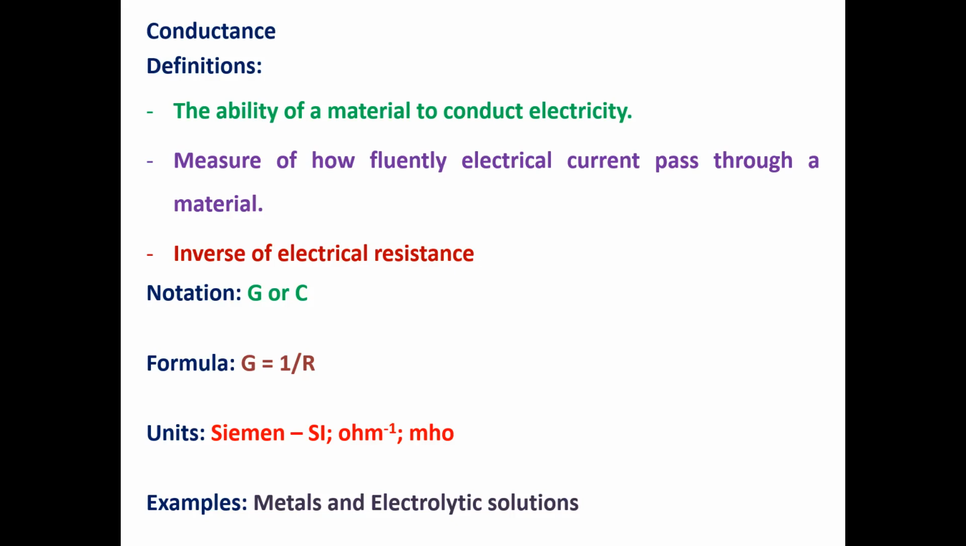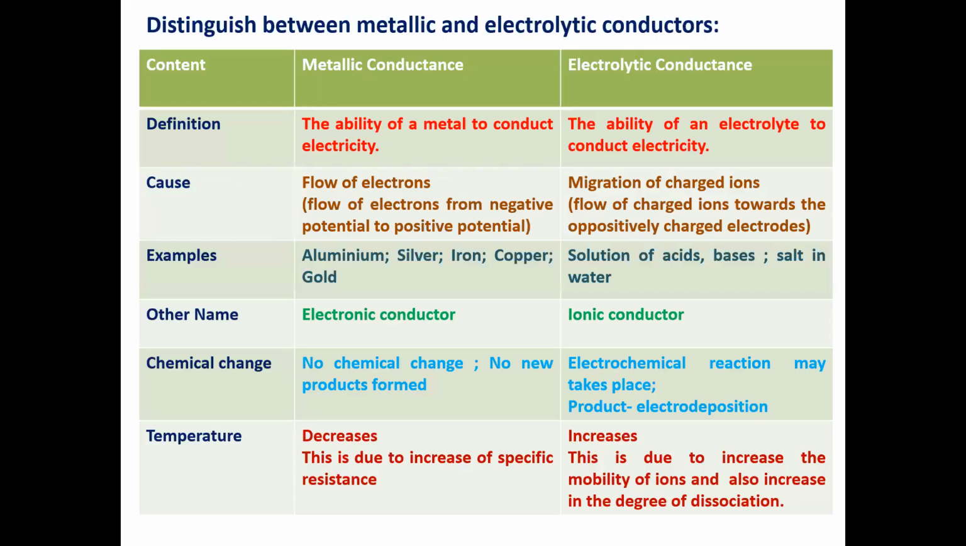The unit of conductance is Siemens. This is the SI unit. The other units are ohm inverse or mho. Generally, metals are examples of good conductors. Why? Because metals are generally electron deficient in nature. These are all generally called Lewis acids. Therefore, metals are very good conductors. Similarly, electrolytic solutions are also examples of conductors.